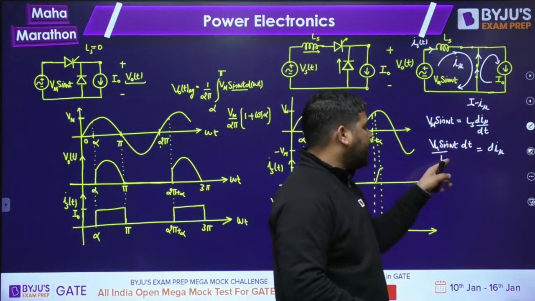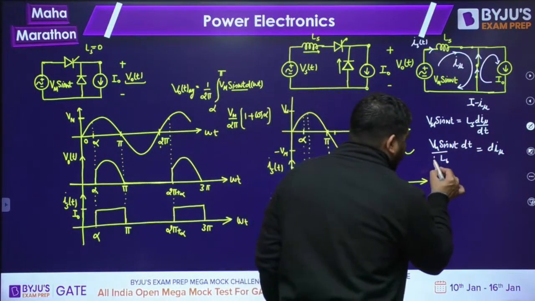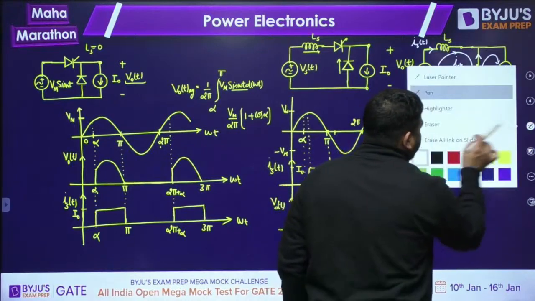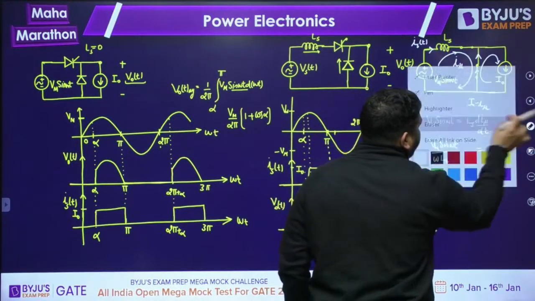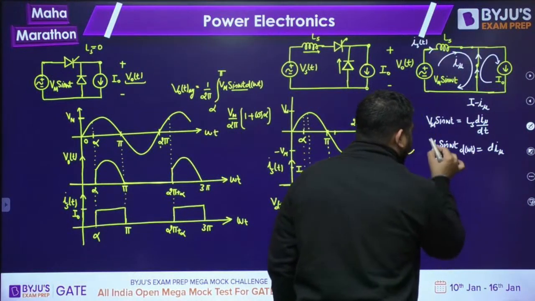Vm sin omega t divided by Ls into dt is equal to d I mu. Now what we can do is divide and multiply with omega, so this dt will become d omega t. And we can integrate on both sides.